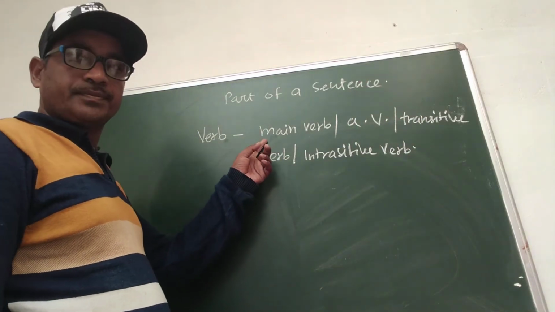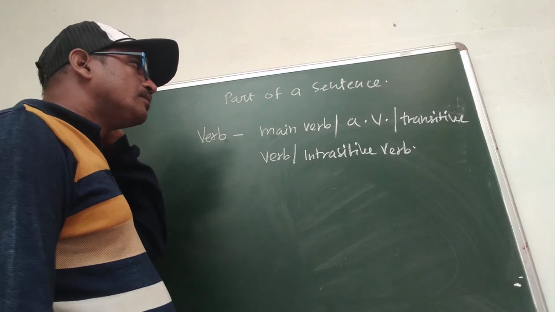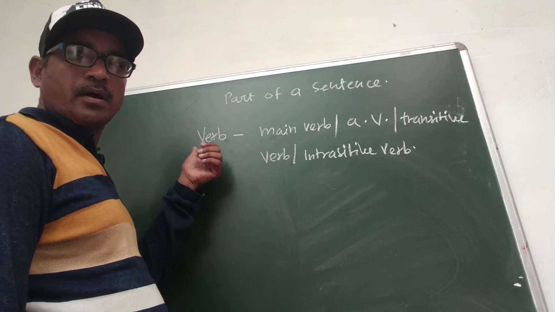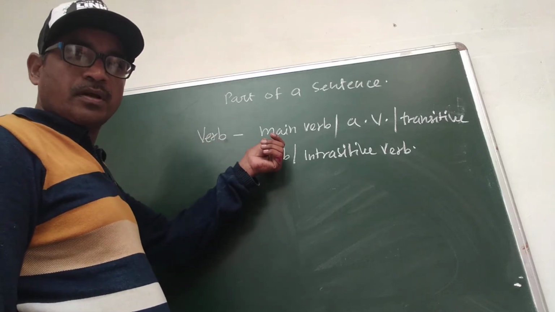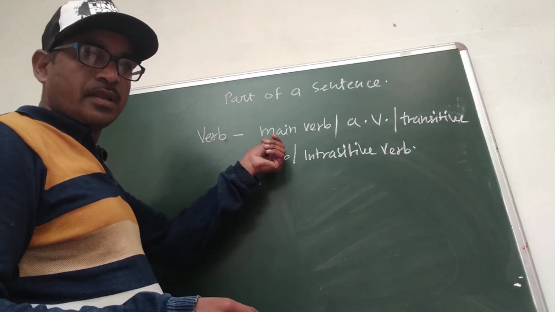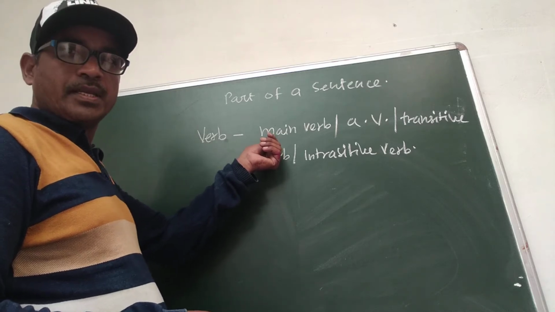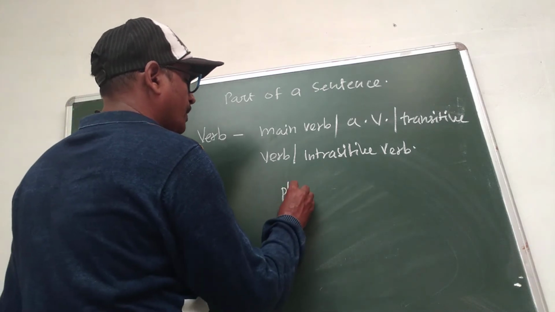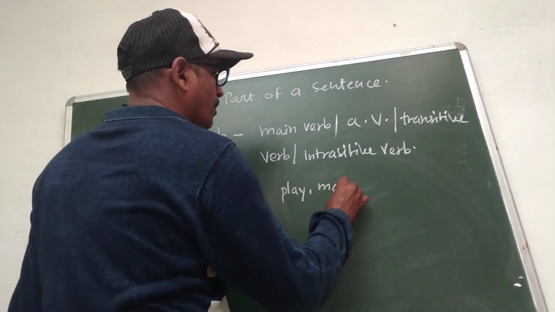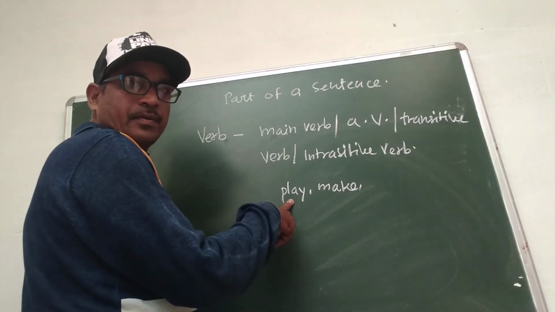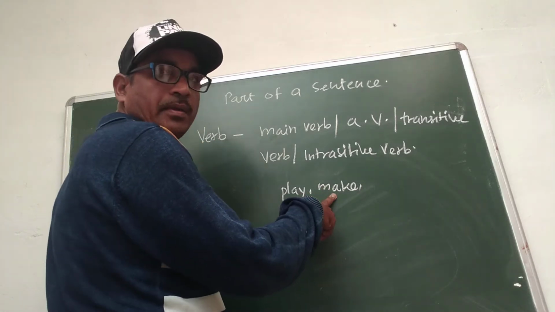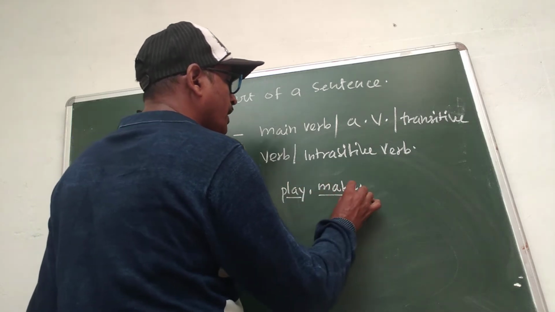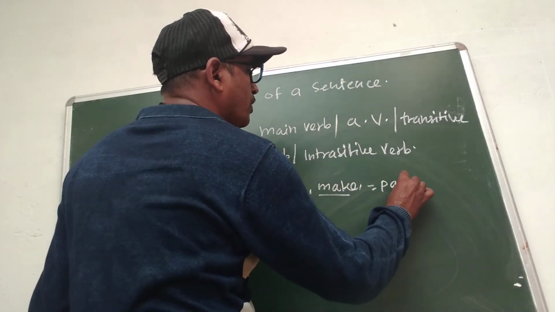Here we see that main verb comes under verb. Main verb is the word that denotes any action or happening of anything. For example, play, make. I play a match. I make a kite. So play and make are also parts of the sentence.